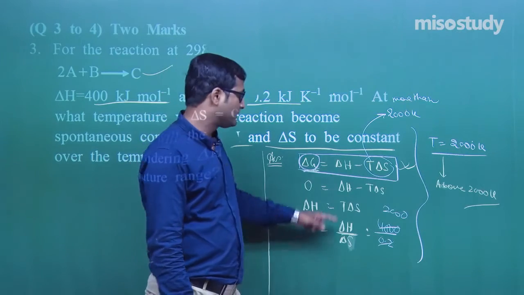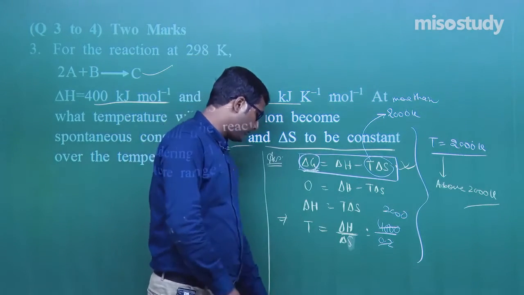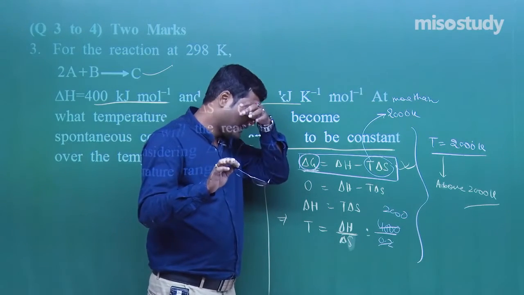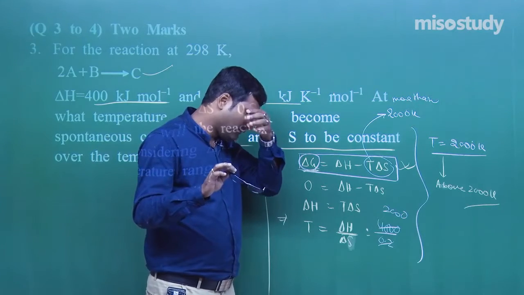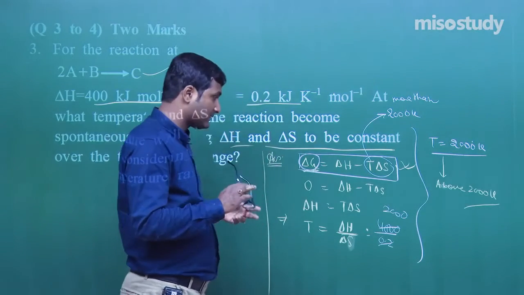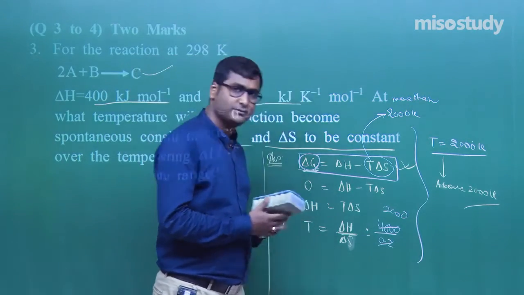This is a technique to solve this type of question, because equilibrium is the borderline, you can say. Clear? And by putting the values, you will get the final output. Am I right, my friend? Yes, sir. Now I am going to rub this and we will discuss the next question. Wait for a moment.